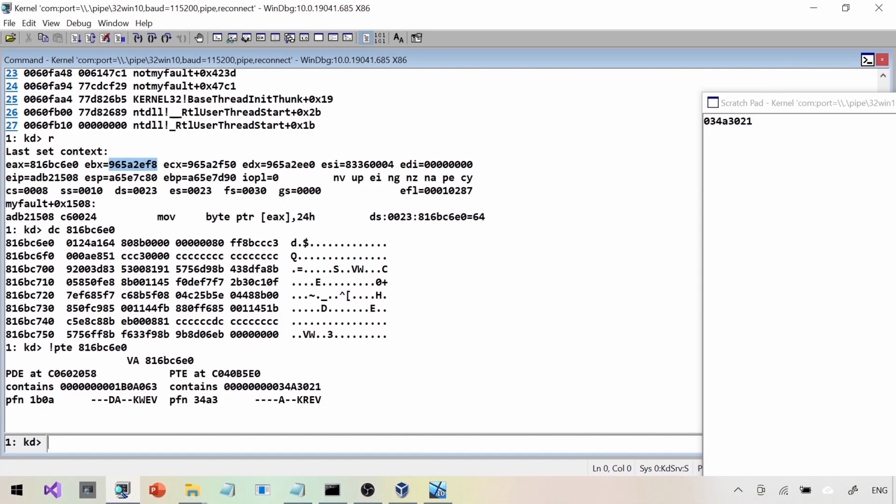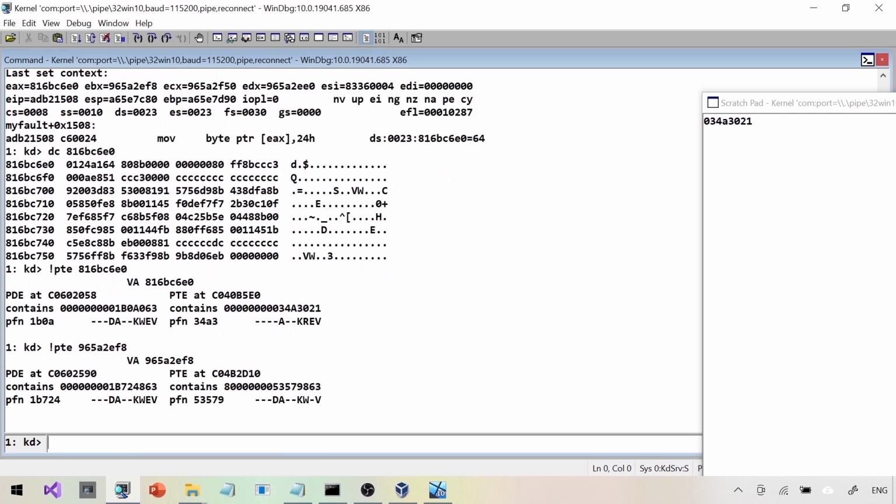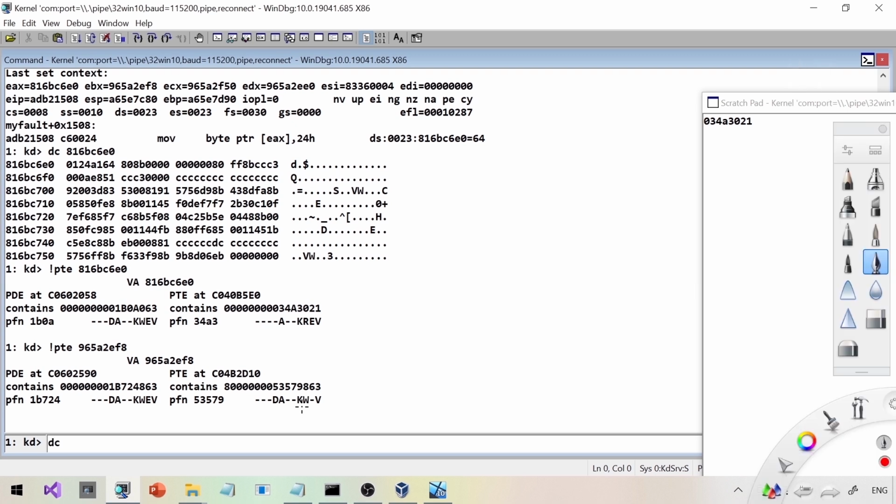Now to show you how a writable page looks, I'm just going to take a random address from EBX. Looks like a valid address to me. I'm going to do a !pt on that address just to show you how a writable page looks from the !pt perspective. It's a random address. I'm going to check if it is writable. That page is indeed writable. What I'm going to do is a dc on it. This particular bit right here is W, which means that it is writable.